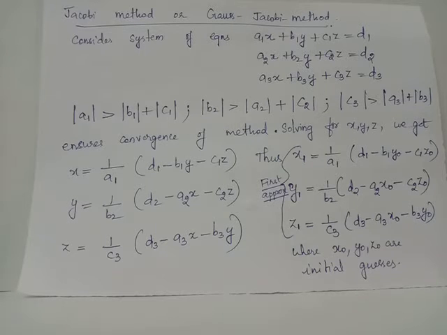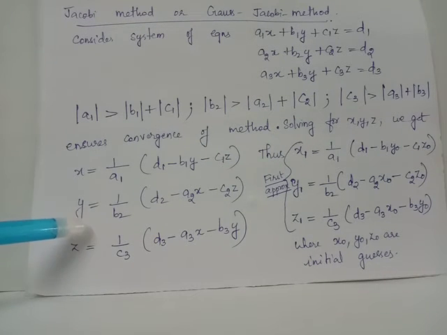These equations are the general iterative formulas for Jacobi's method. We have the first approximation given by x1 equals 1 by a1 times d1 minus b1 y0 minus c1 z0, where z0 and y0 are initial approximations. We have y1 equals 1 by b2 times d2 minus a2 x0 minus c2 z0, where x0 is the initial approximation. z1 equals 1 by c3 times d3 minus a3 x0 minus b3 y0.